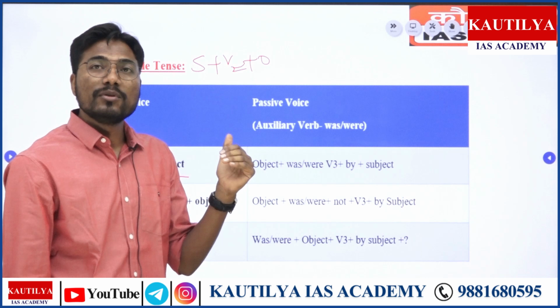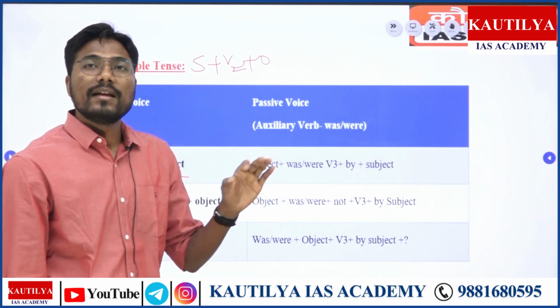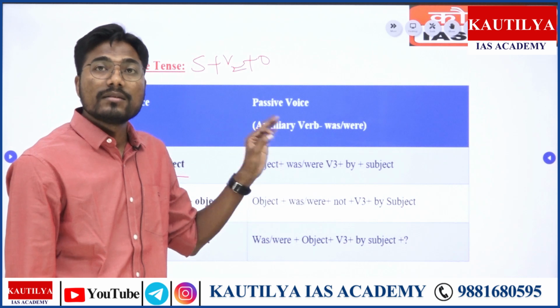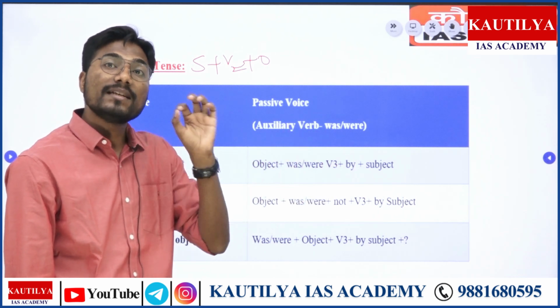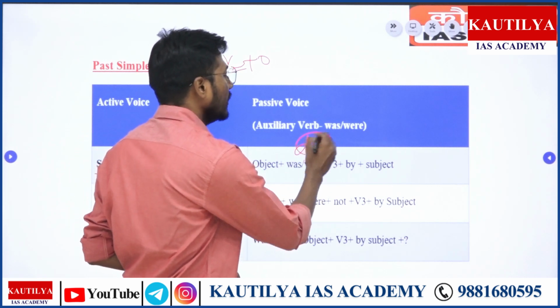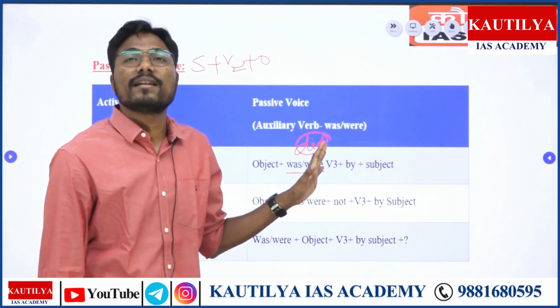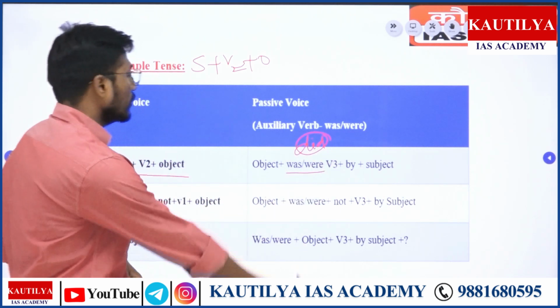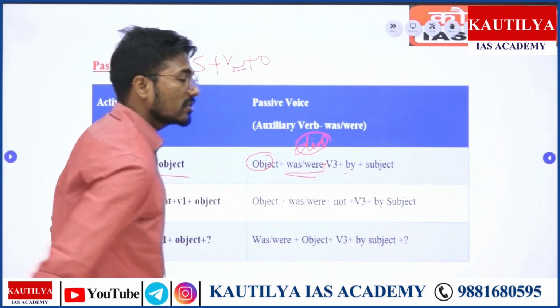And when it comes to the auxiliary verb, a form of to do is do and does. Here what we have to change? Change simply was, were, and the form of to do in past is did. So तीन चीजें आपको चेंज करनी है यहाँ पे, did and was, were. बाकी सब कुछ वैसे के वैसे ही रहने वाला है, right? So object was, were plus form number third by plus object.